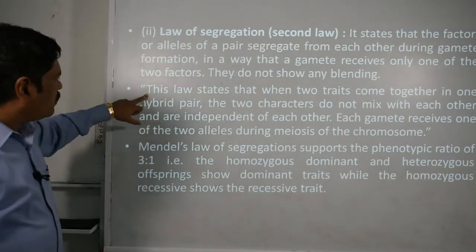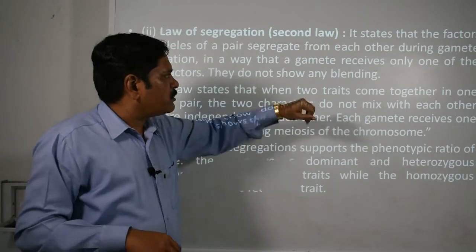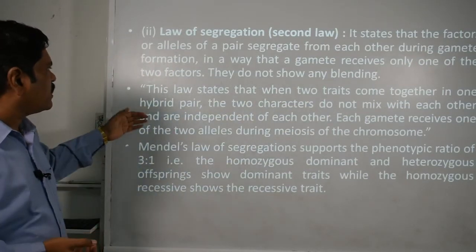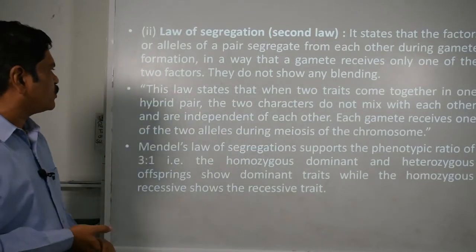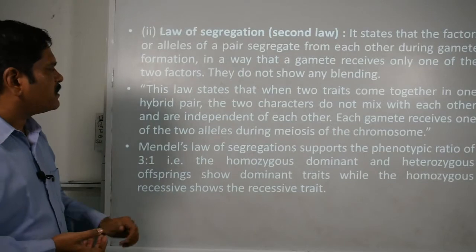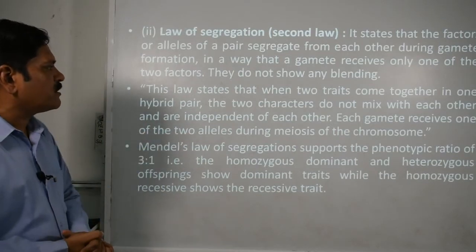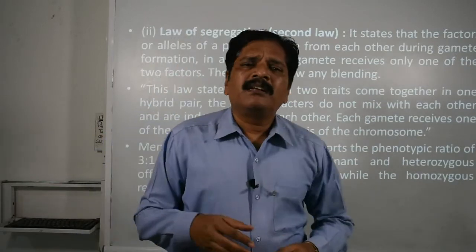One more way to say it: this law states that when two traits come together in one hybrid pair, the two characters do not mix with each other and are independent of each other, and each gamete receives one of the two alleles during meiosis. Clear?